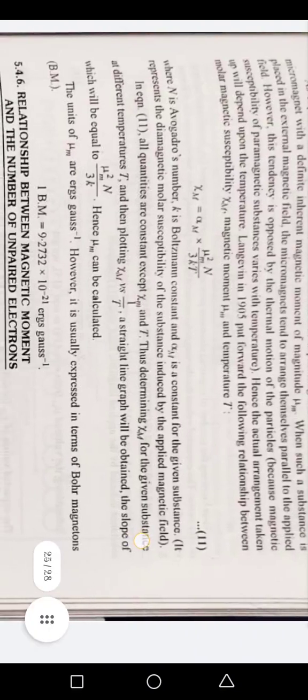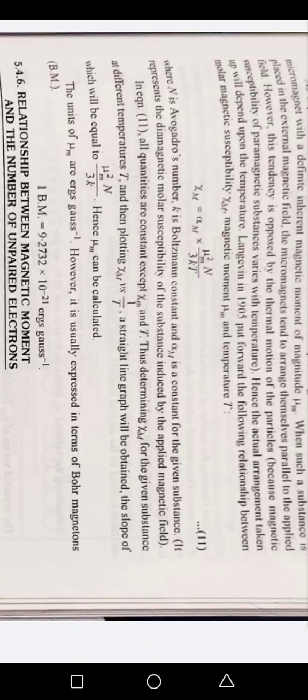In equation 11, all quantities are constant except chi m and T, thus determining chi m for the given substance at different temperatures T and then plotting, a straight line graph will be obtained, the slope of which will be equal to mu m squared N by 3k. Hence mu m can be calculated.